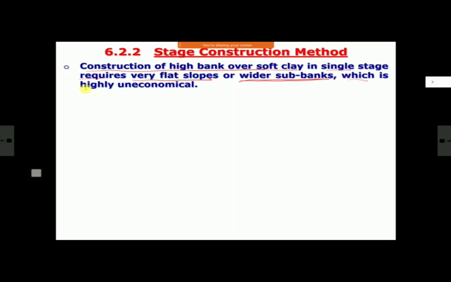And both these things make your construction uneconomical. Unnecessarily making very flat slopes and wider sub-banks only for the purpose of taking care of pore water pressure, which is temporary at the end of construction and is going to reduce in the long term, is probably an uneconomical method of working. And therefore, this is the limitation of the overloading method.